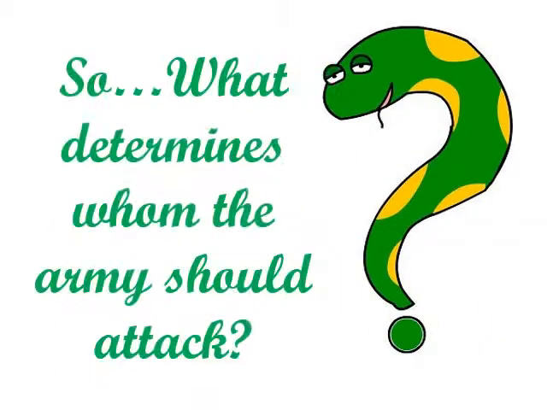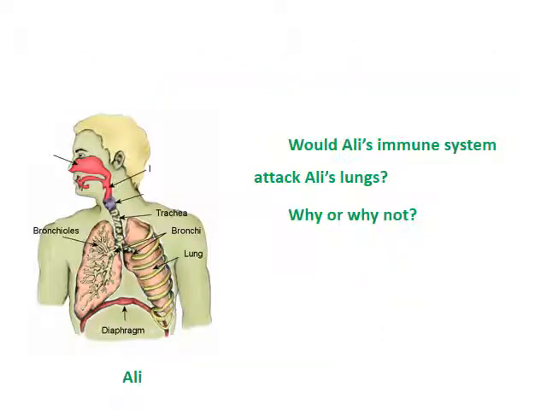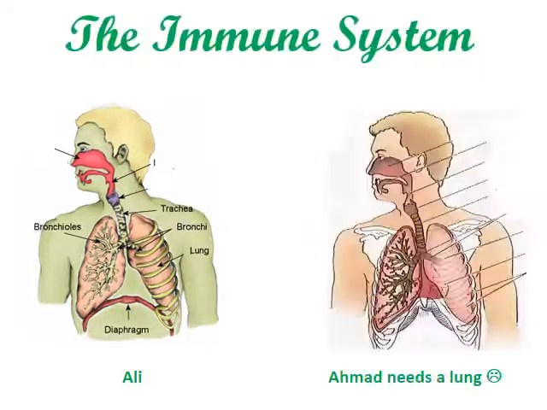So what is the big question? What determines whom the army should attack? What are the markers, or the biological identities, that allow us to protect against this and not to attack others? Would Ali's immune system attack Ali's lungs? Why and why not? This is the function of the immune system. So Ali has lungs. The lungs are classified as self.